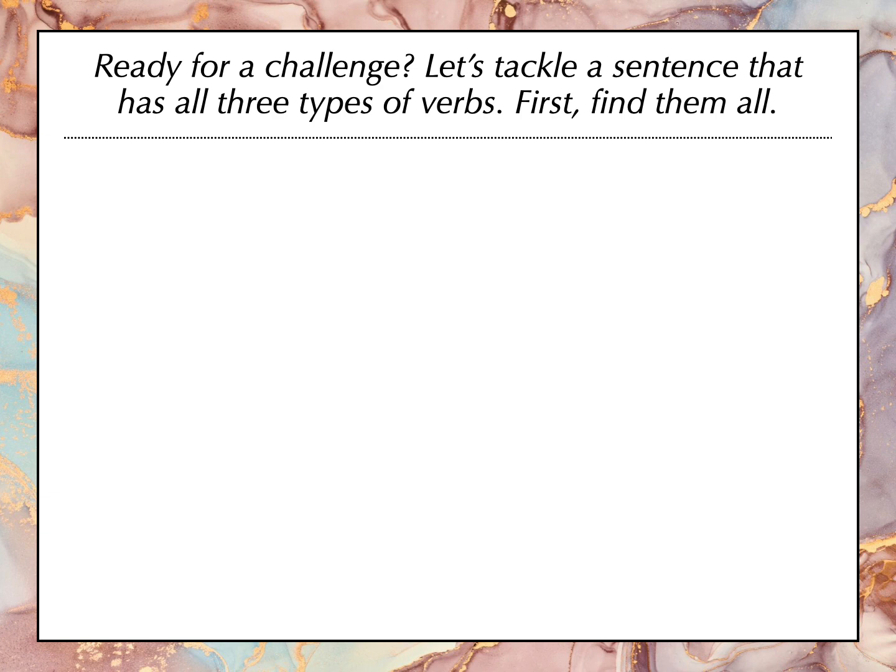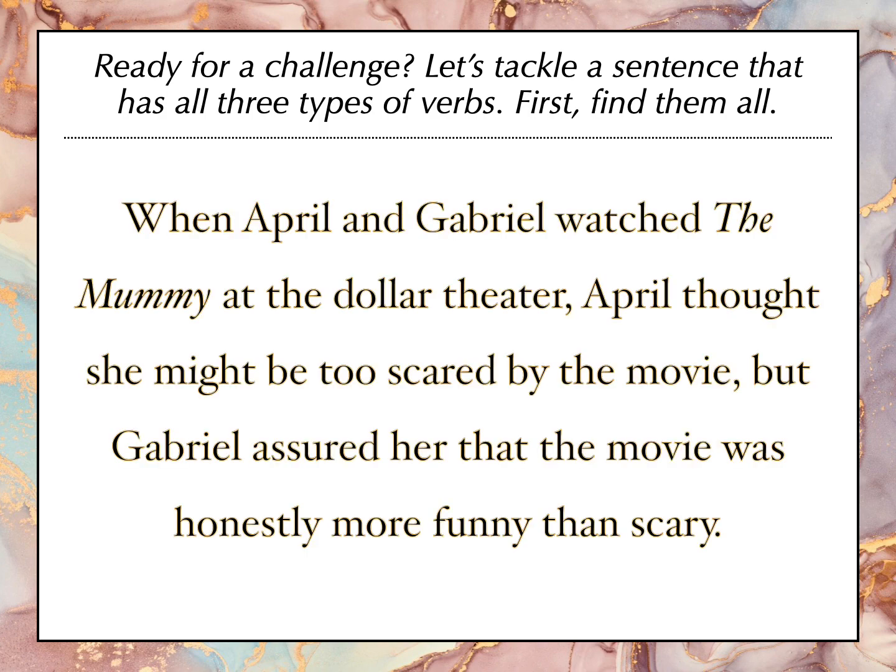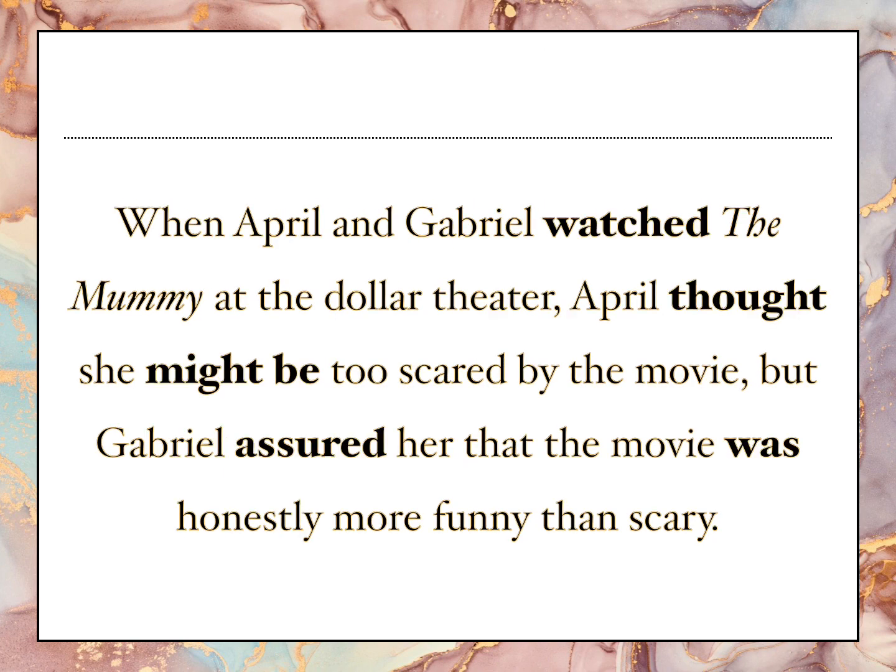All right, are you ready for a challenge? We're going to tackle a sentence that has all three types of verbs. So the first thing you're going to need to do is find them all. When April and Gabriel watched The Mummy at the Dollar Theater, April thought she might be too scared by the movie, but Gabriel assured her that the movie was honestly more funny than scary. So let's find our verbs. Watched, thought, might be, assured, and was.